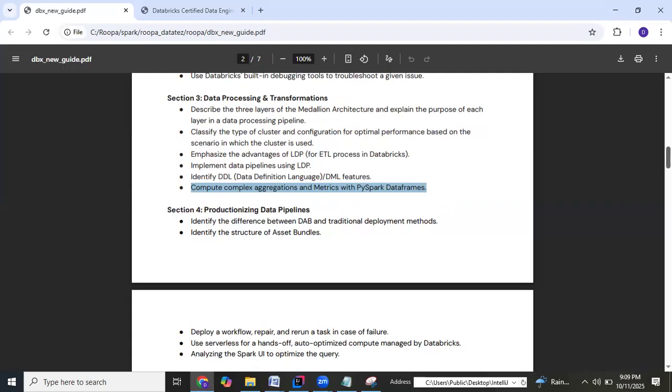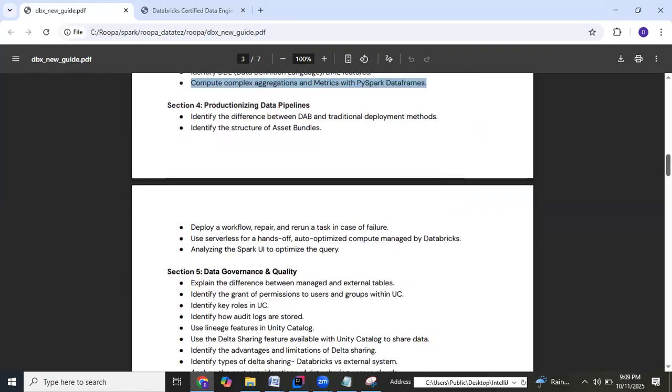Other new thing that we observe is the next section, productionizing data pipelines. So under this category, it's about how do you do the version control? How do you go about deploying your project as a single bundle? Right. That's where we have the concept of Databricks asset bundles.